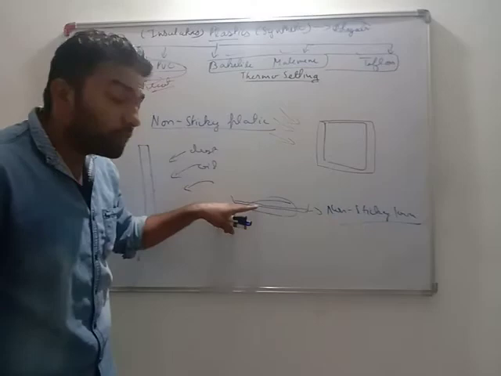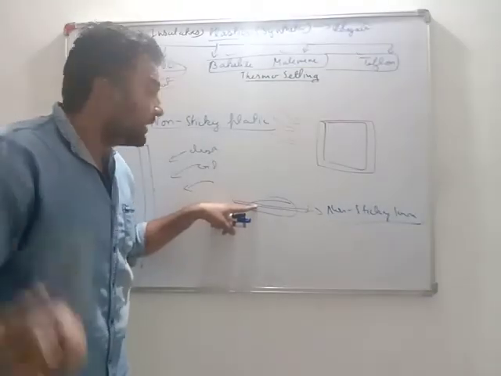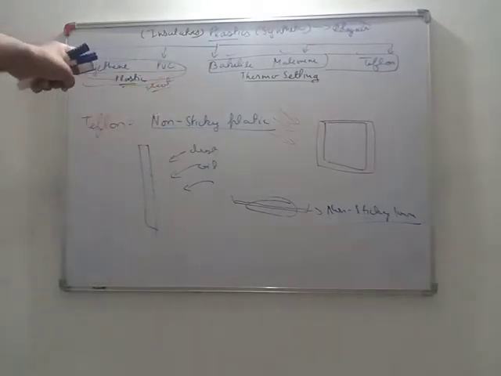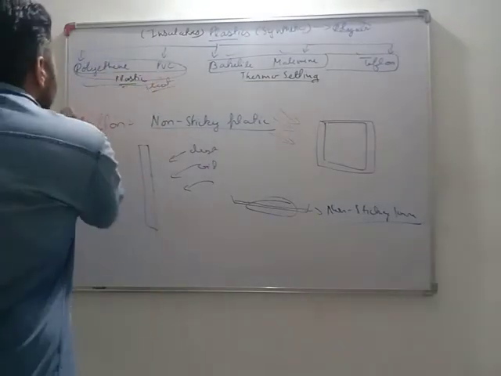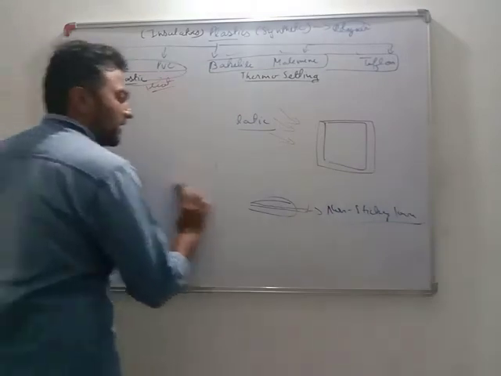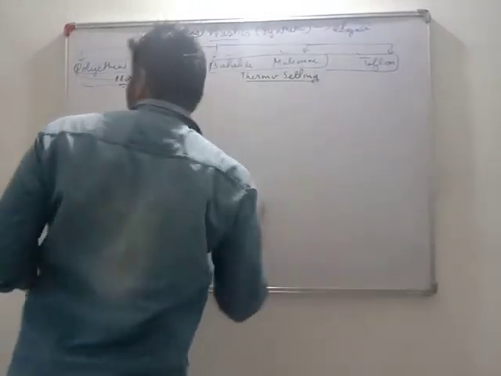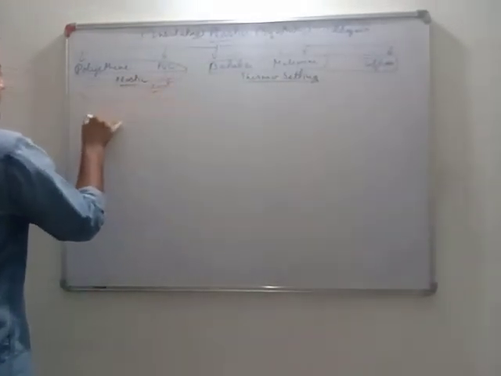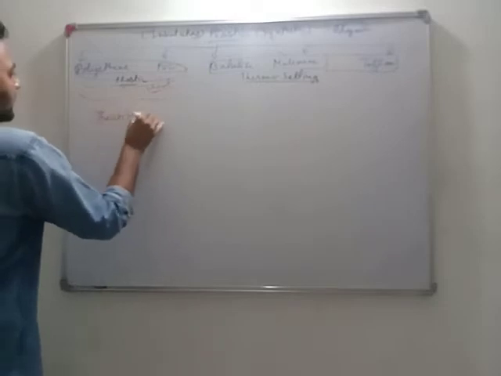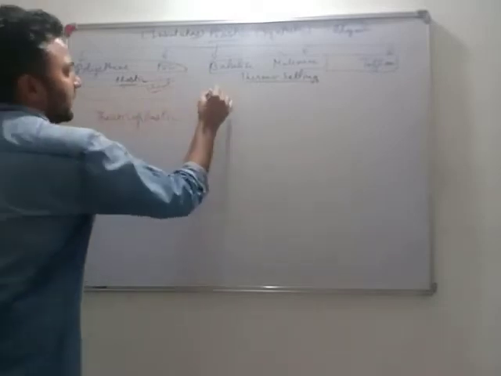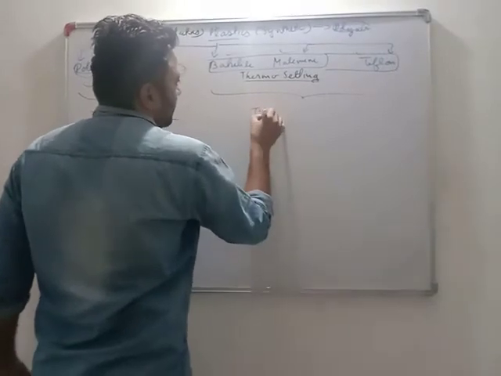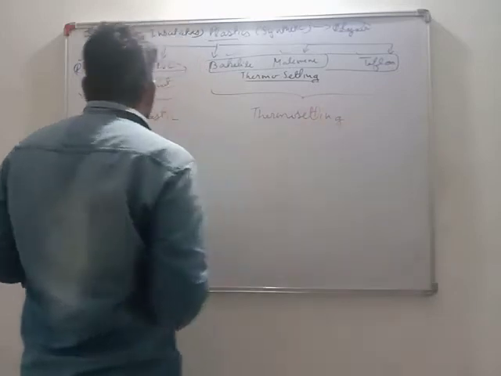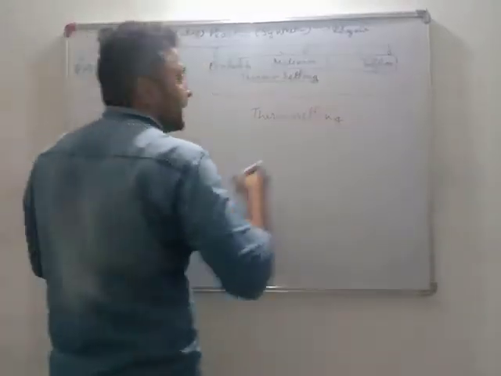See, plastic is used in cooking, how astonishing it is. And on the other side, when plastic is heated even a bit, it burns up. So why is it so? All plastics are of two categories. The first category is thermoplastic, and the second category is thermosetting. This is also called thermosets.